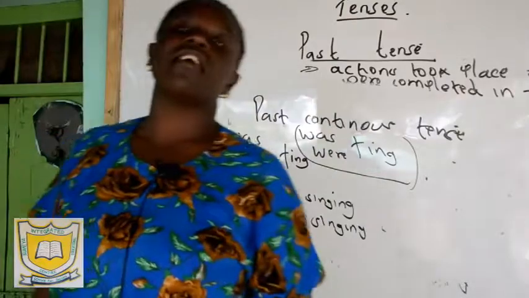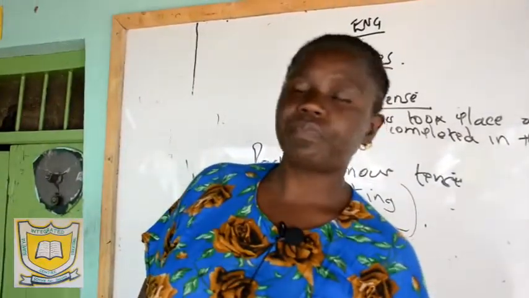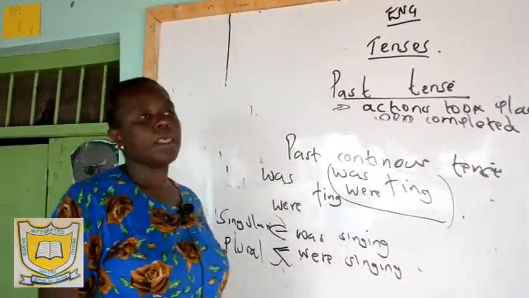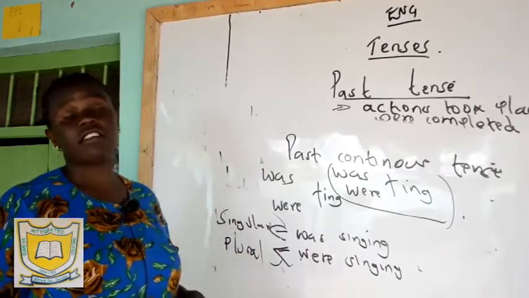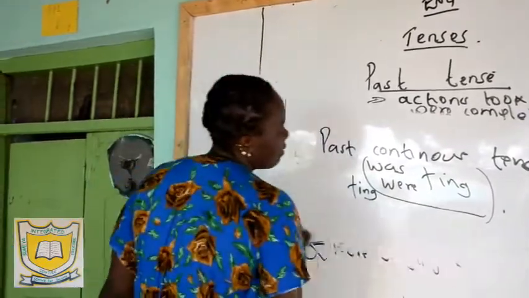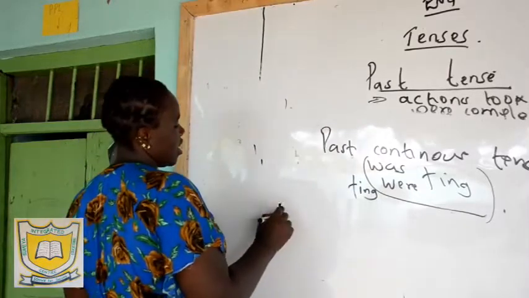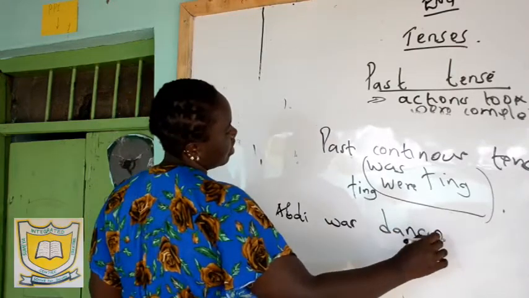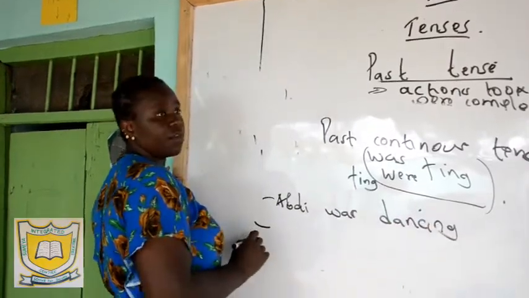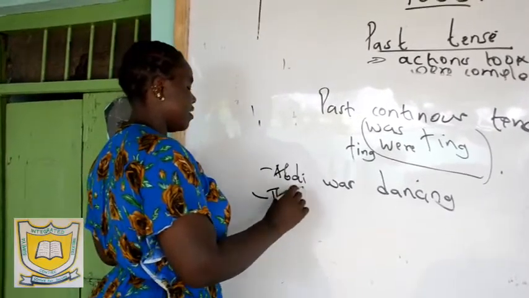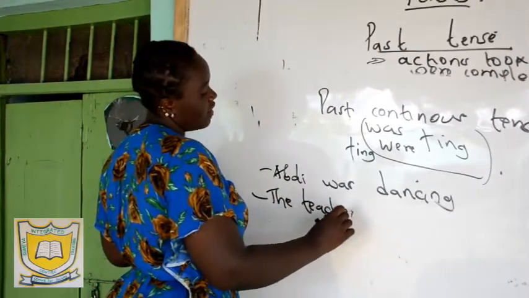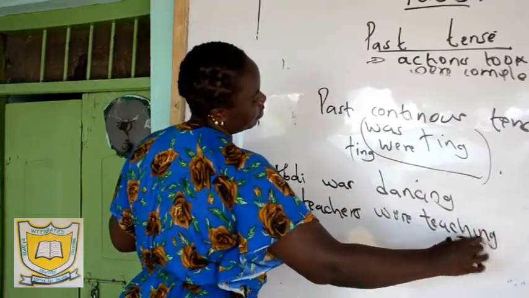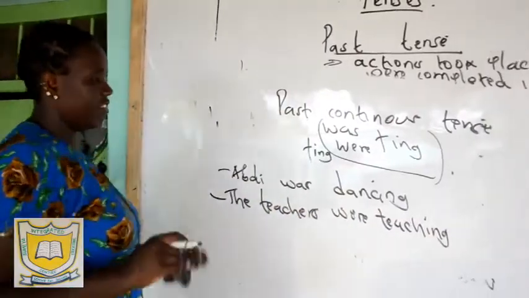So if you see a sentence having was or were plus ing, then it is the past continuous tense. Example in a sentence: Abdi was dancing, singular, and then plural, the teachers were teaching.